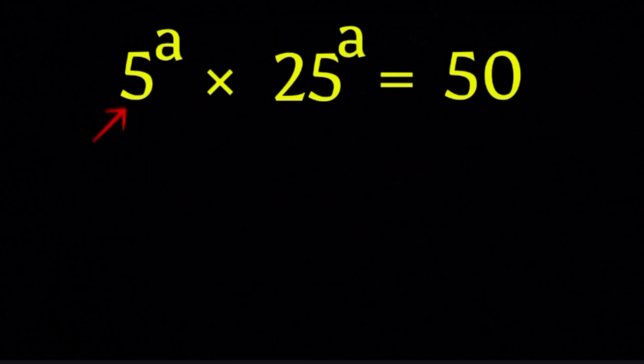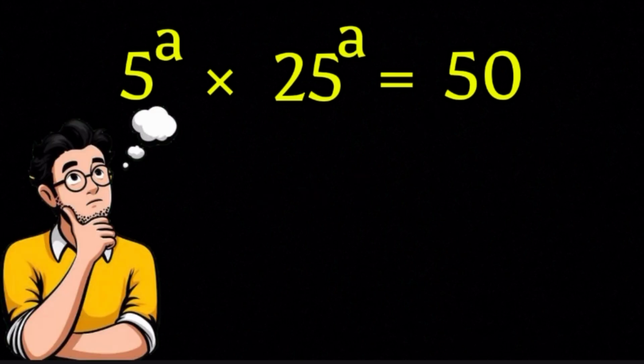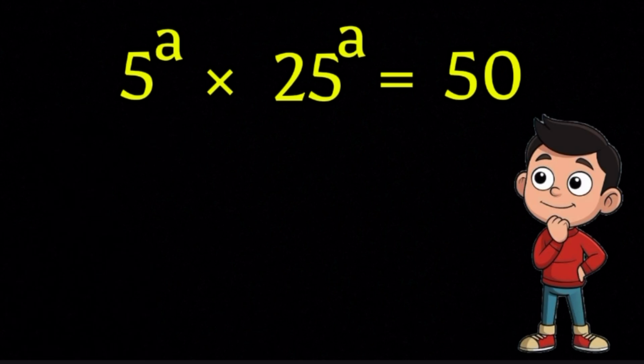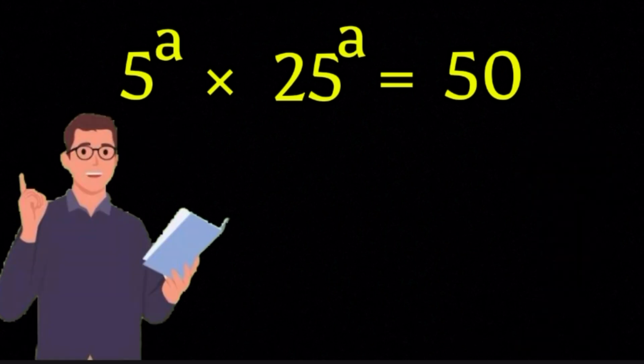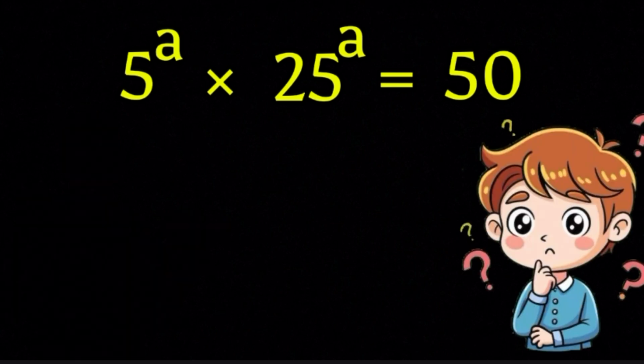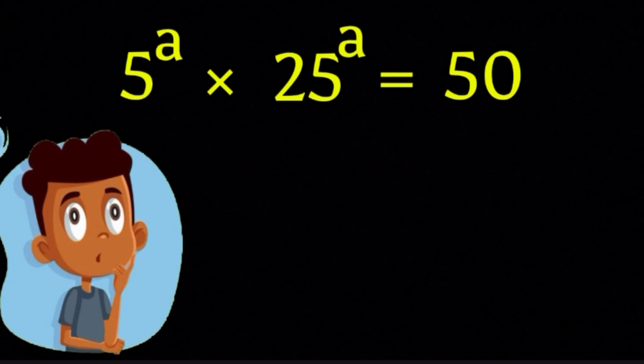We are given 5 raised to the power of a multiplied by 25 raised to the power of a, and it equals 50. And we are asked to find the value of a. Now, before you do anything, I want you to pause and really look at this. Don't blink, because if you do, you might miss a tiny trick that will make this problem look like a walk in the park. And yes, most people get it wrong if they rush. Seriously, I've seen even smart people make mistakes here, just because they skip the first step.